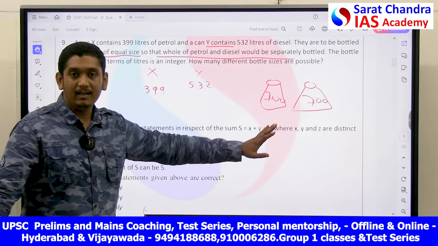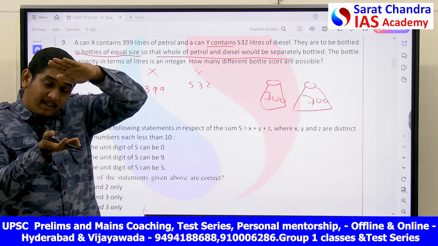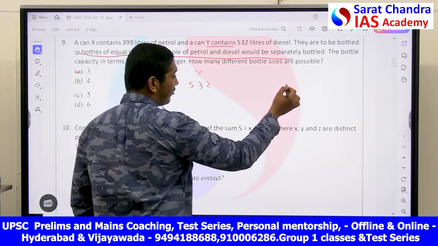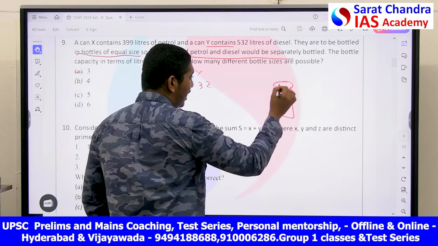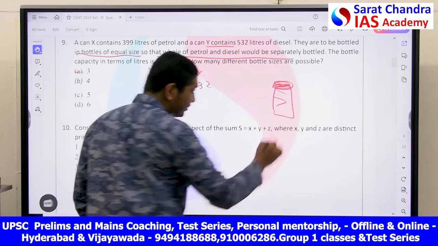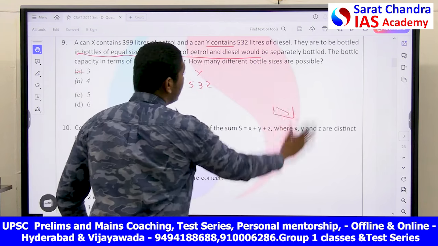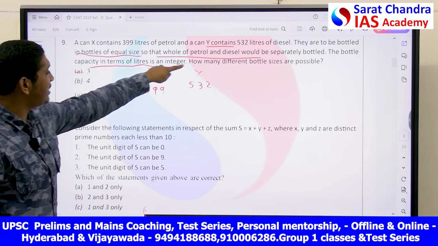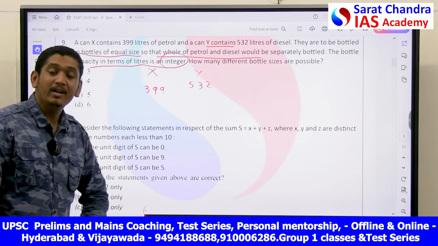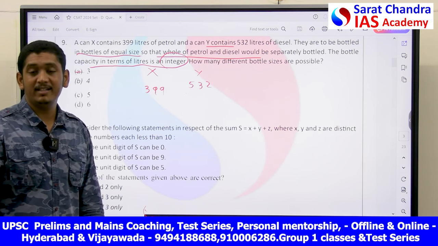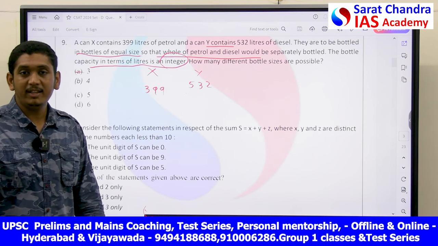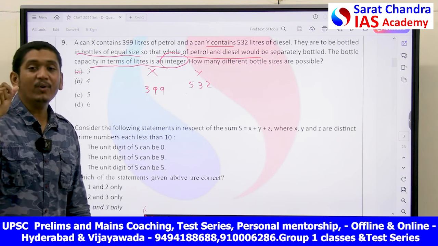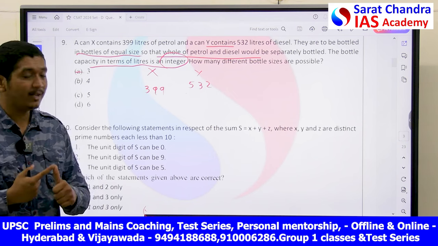You just have to fill so that the bottle is completely filled till the brim. For example, if I take a 1 liter bottle, I have to fill it till the top, like that. He is saying the bottle capacity in terms of liters is always an integer. That is, 1.233 is not possible. It is 1, 2, 3, 4, 5, like that. Exactly divisible, they mean to say.